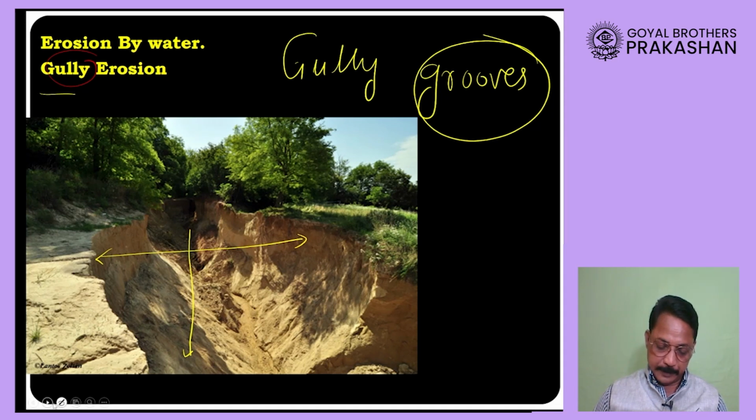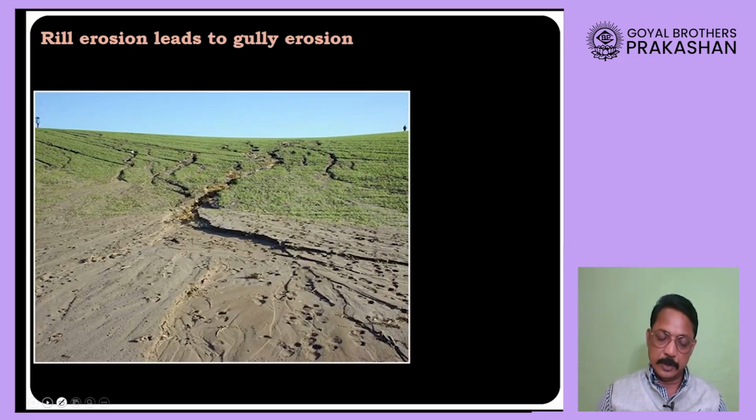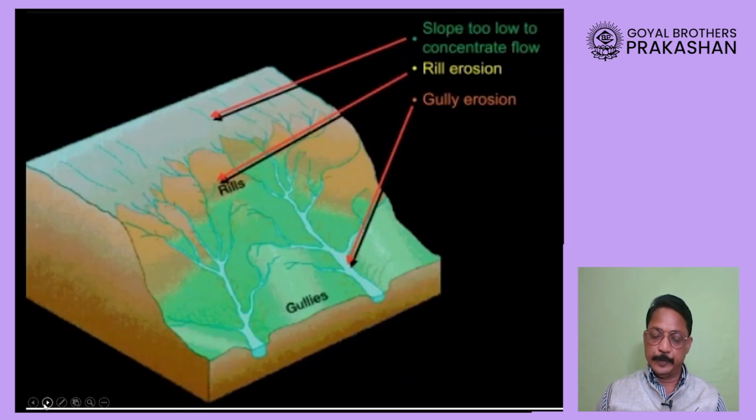Actually, the process begins with the formation of a rill. Ultimately these rills go on becoming more and more wide and more and more deep, and that is how rill erosion leads to gully erosion. You can see in this picture, can you identify what these are?